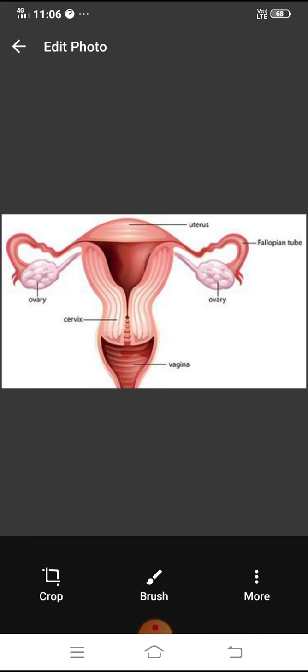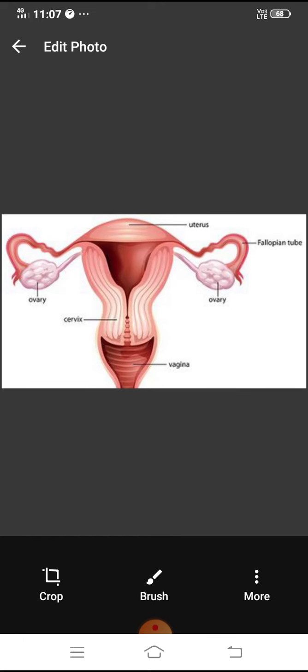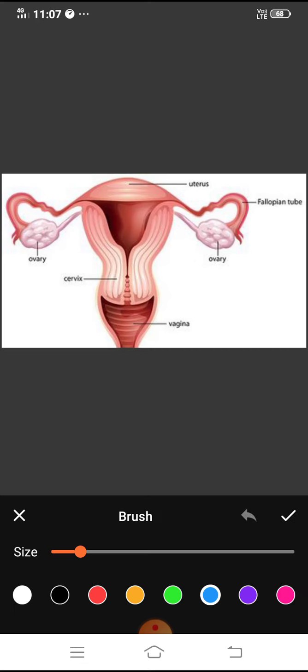So the egg or the female gamete will be formed in this part, ovary. Then it will go with the help of fallopian tube to reach uterus. Okay, so you first make it clear the positions of ovaries, position of fallopian tube and position of uterus. Okay, because we will need it after this to understand the following points.